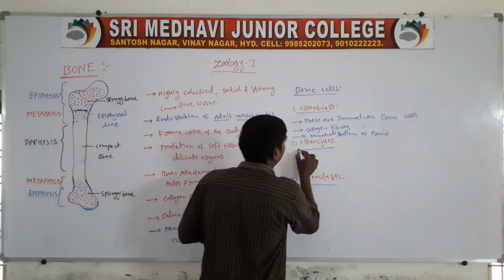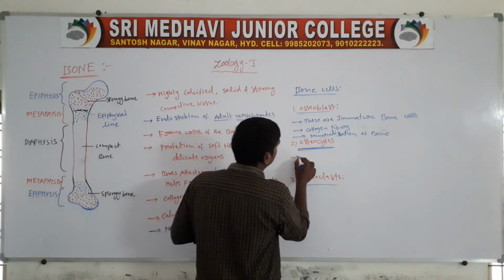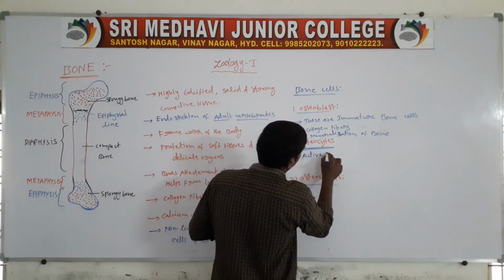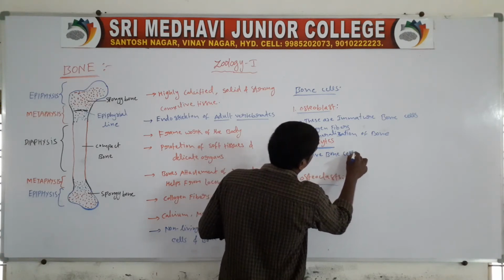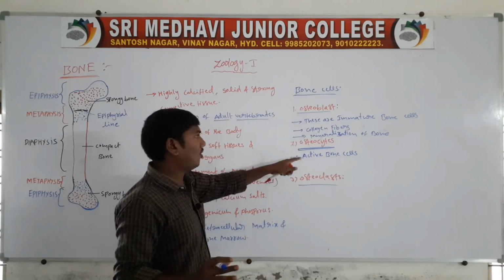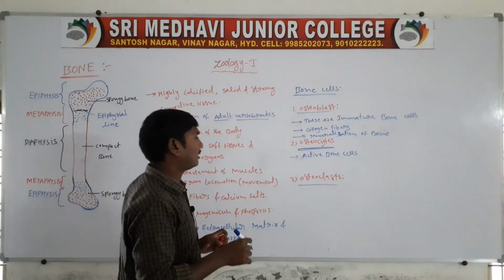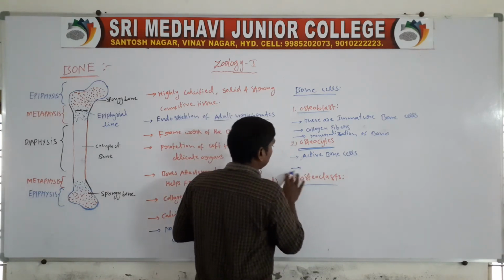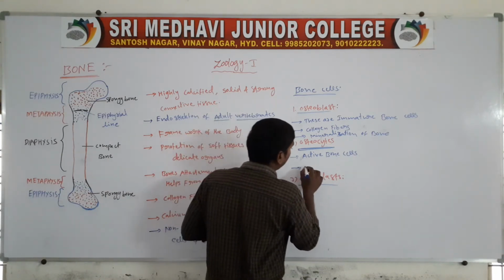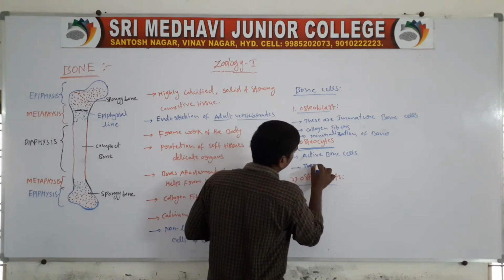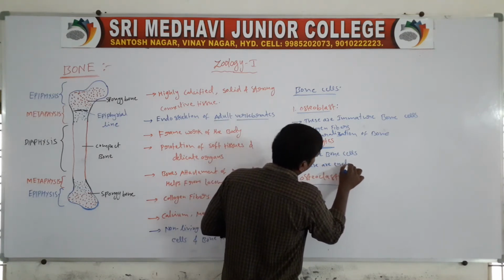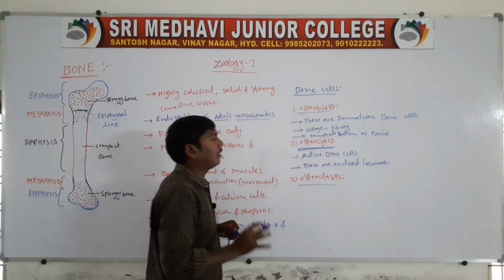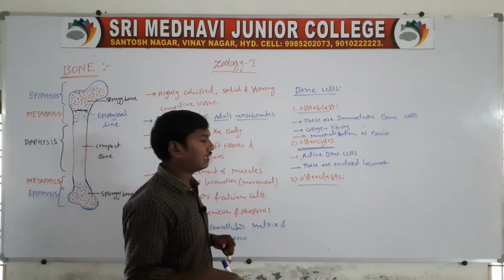Next one, osteocytes. These are the active bone cells. The osteocytes are the active bone cells. Next, these are enclosed in a fluid filled space called the lacunae. So these are the osteocytes.